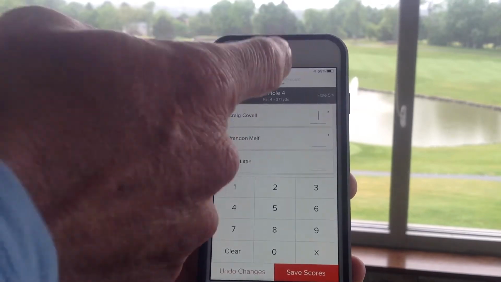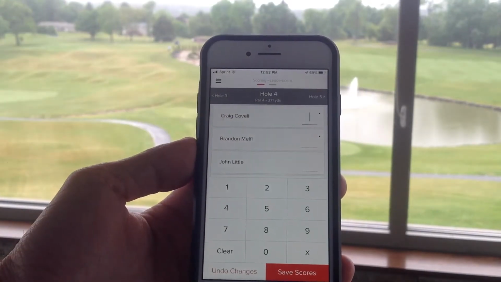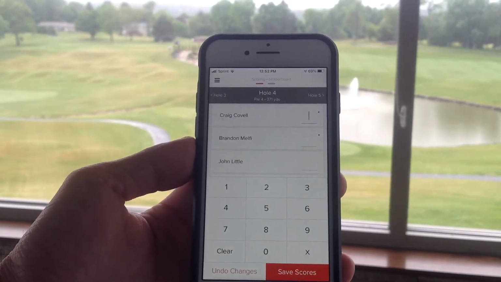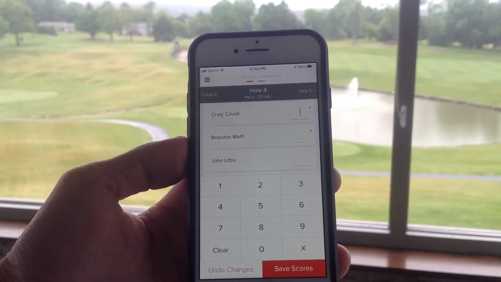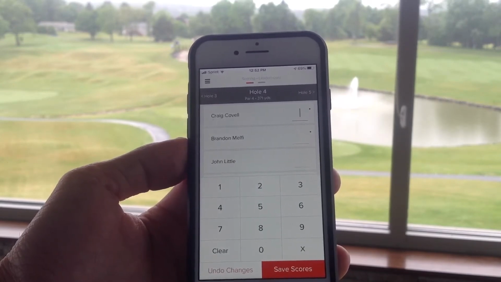You're going to see it's going to bring you to your starting hole up top so you can make sure you're on the correct hole. You're also going to notice some dots there. That's going to show if somebody's getting strokes.